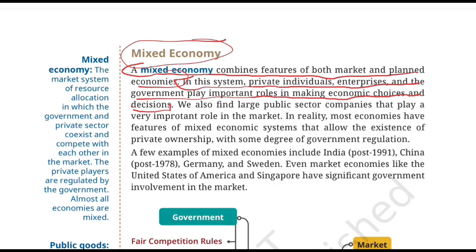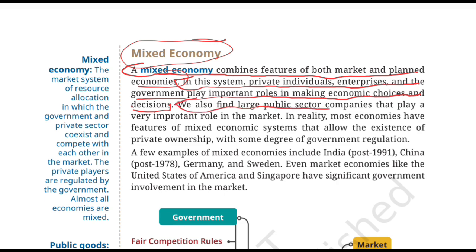So, this is the key idea here. Economic decisions aren't controlled entirely by only one side, like only by the government or only by the private individuals. Instead, you have the role of the government, the role of the private individuals, the role of the private businessmen, all of them participating in the economy. So think both sides have a role in the mixed economy.